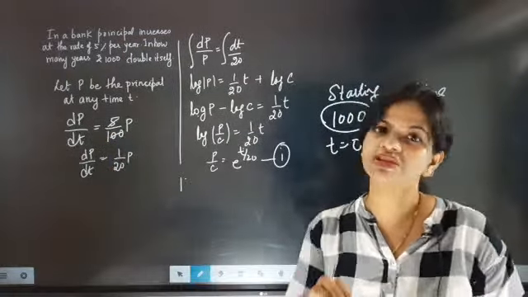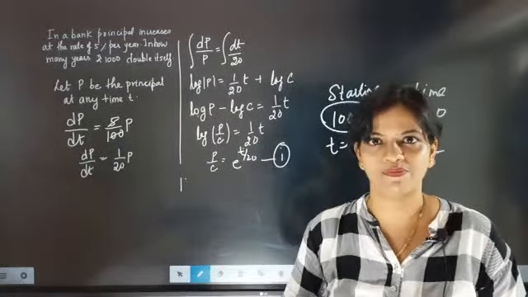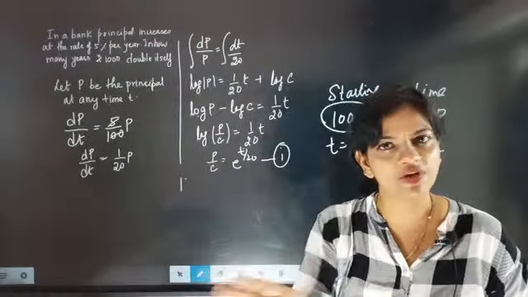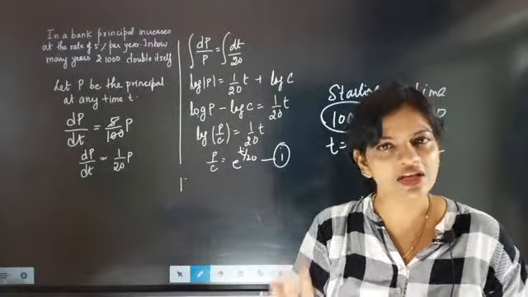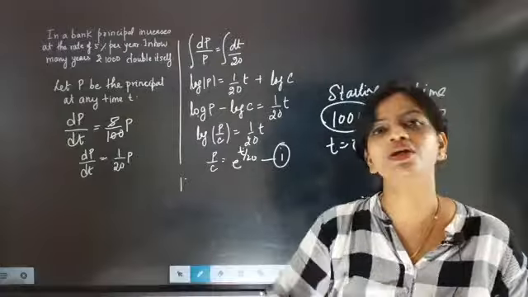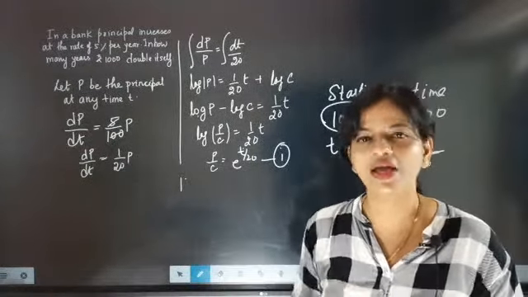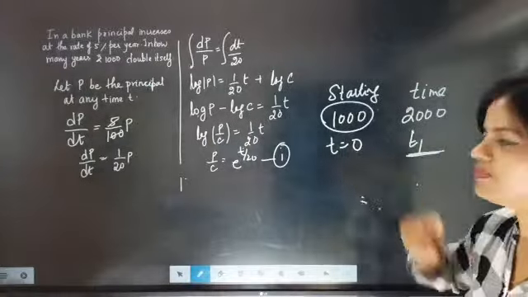So when you deposit money in the bank, the same day the bank will not give you interest. They will give interest on the principal which you keep there. So the day you are giving, that day is 0, that means the starting day time will be 0.